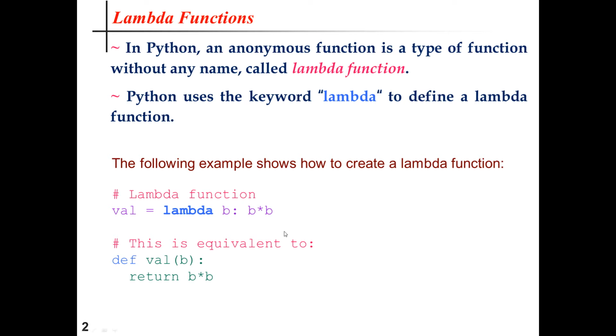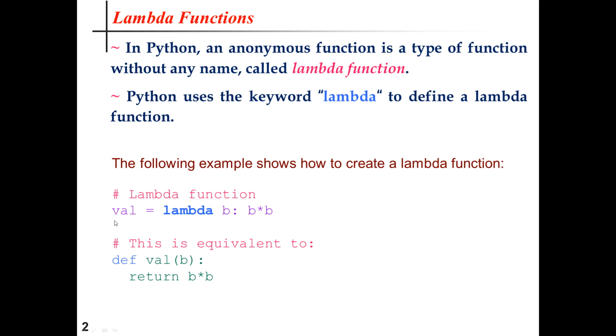So lambda b, that is the parameter of the function, colon b into b, that means I will be calculating the square of this number. So that is the idea of this particular lambda function.